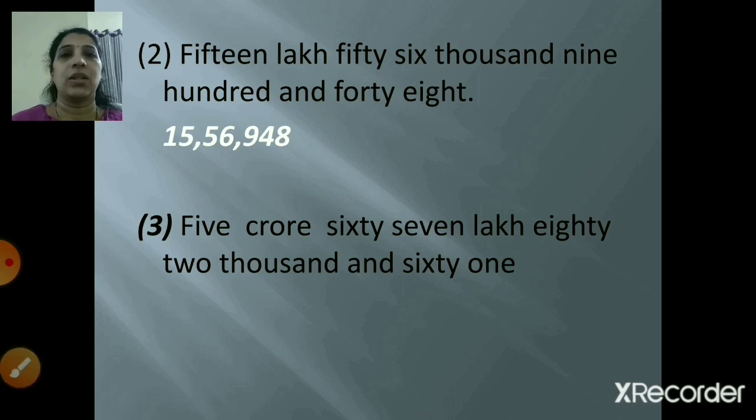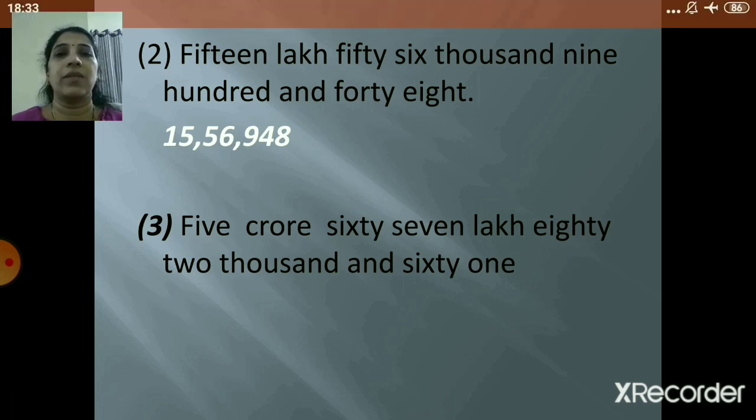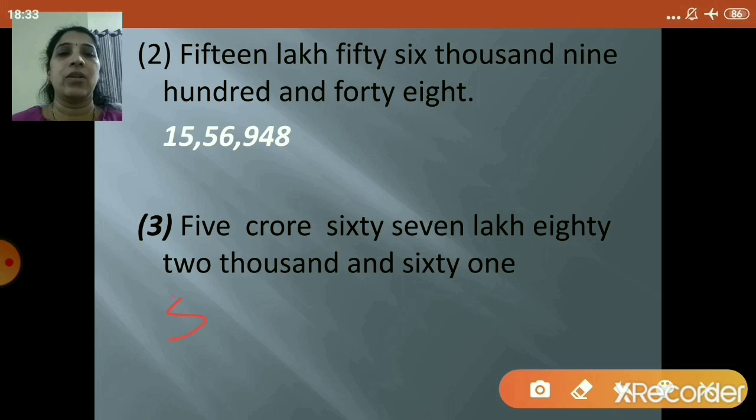Let's move to the third one. 5,67,82,061. Right? So how will we write it? 5 crore, right? Next is what? 67 lakh. So what will you do? 6 and 7. Now 82,000. So 8 and 2, right?